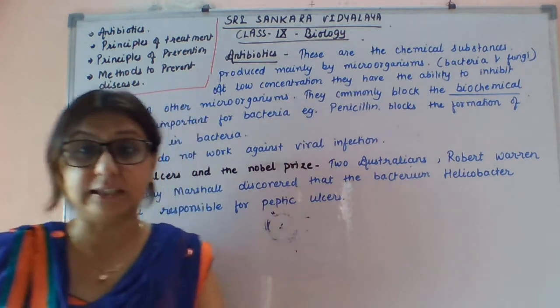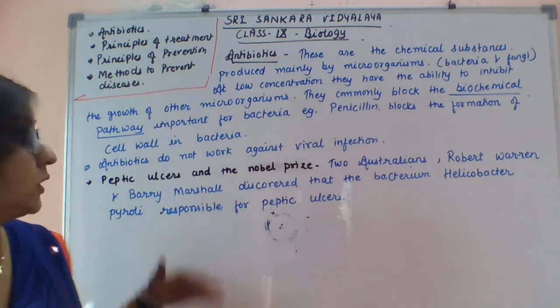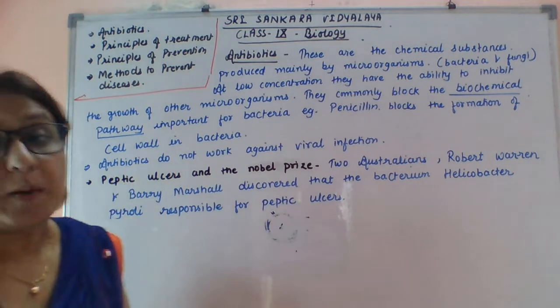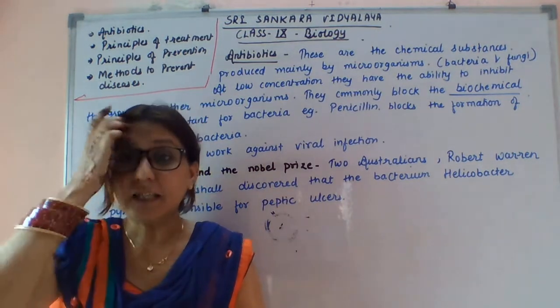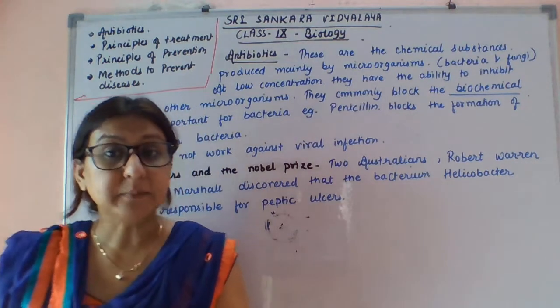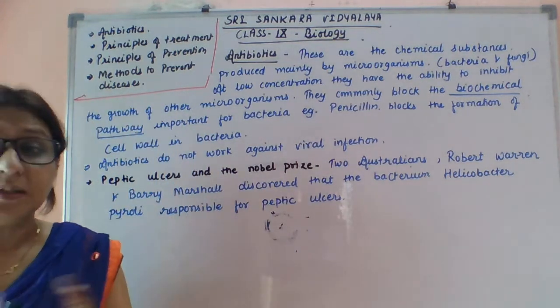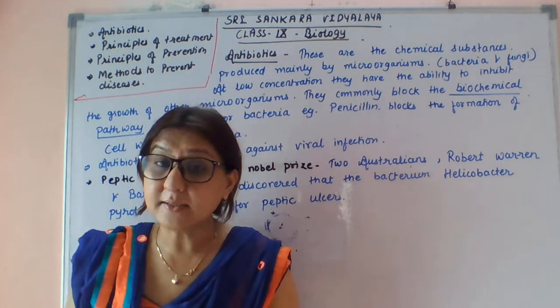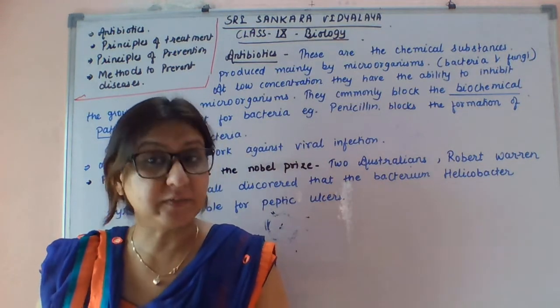Next, I just want to tell you about peptic ulcer and the Nobel Prize. In ancient times, people thought that peptic ulcer was caused by a stressful lifestyle.